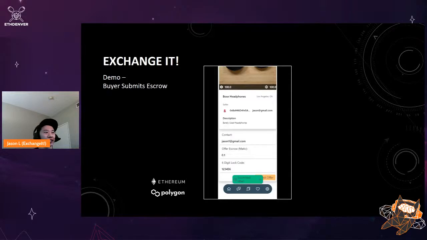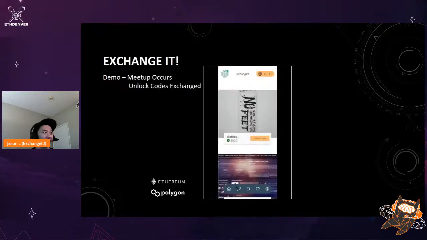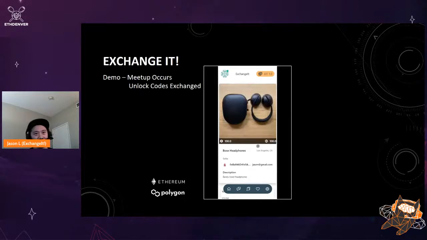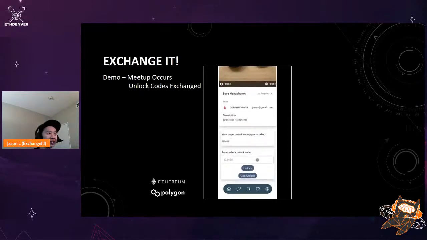So now, after the seller has accepted this offer, the next step is for them to meet up and use this platform to go through with the process. The meetup occurs, the seller and buyer exchange the item and cash, then they can unlock the escrow that they initially put in to earn a reward and also get their money back.